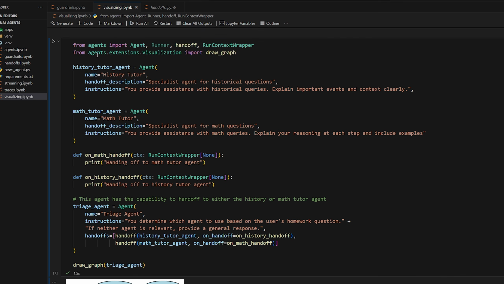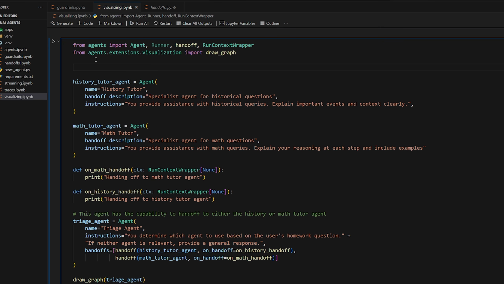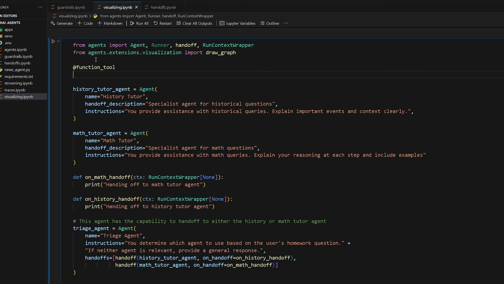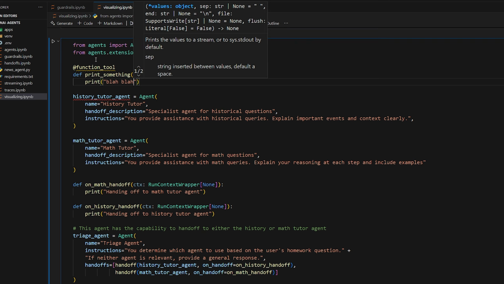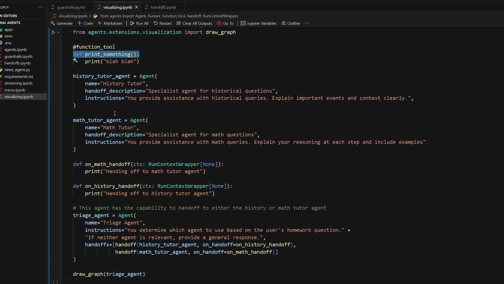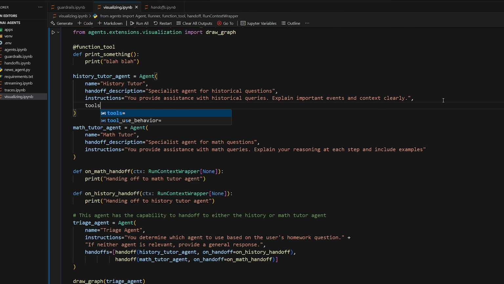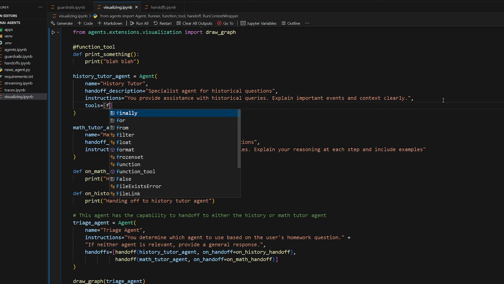So if we were to add a simple tool to our history agent, we'll do function tool, and we say define print something, literally just whatever, right? So we're going to say print blah blah. So here's our tool, and then once you have it, you can simply add it to whatever agent you want. So we'll do tools is equal to print something.